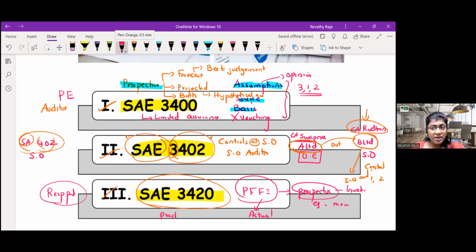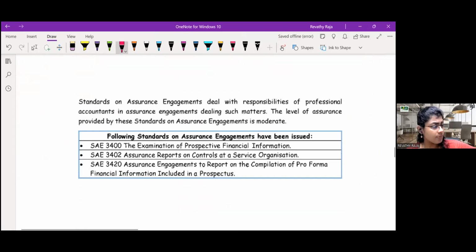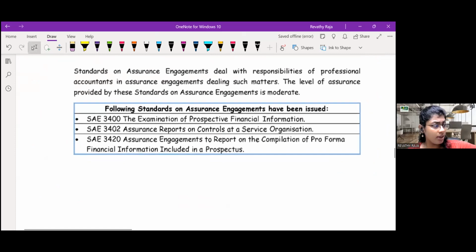But did you get an idea about what it is? Pro forma financial information. So that is the summary of which chapter? Chapter number 11.